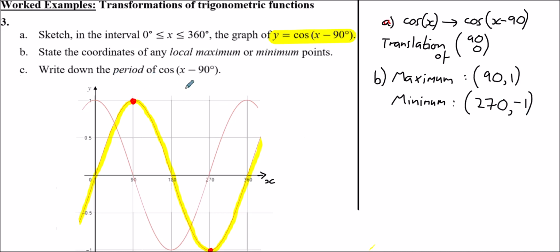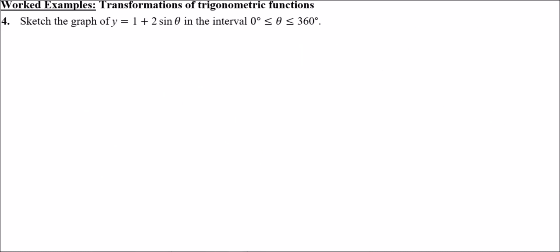And part C, write down the period of cos of x minus 90. Because it's just a translation, it's not been stretched to a greater wavelength, it's not been shrunk to a smaller one, the period is still 360 degrees. And if you spot that, what sort of graph is this, it's actually been translated to the graph of sine x. I mentioned this earlier, cos of x minus 90 is the same as sine x. If cos is translated 90 degrees to the right, it becomes the graph of sine x. Just one more to do, and then we're done.